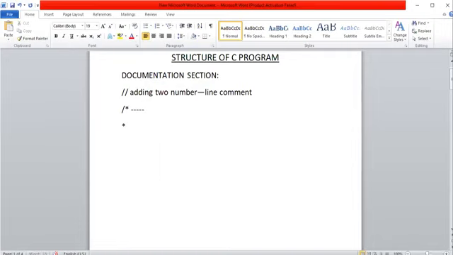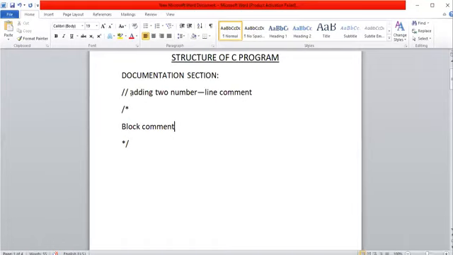Whatever information you write between the forward slash followed by star and the star followed by forward slash is treated as a block comment. So by using these, we can provide the documentation for the program.